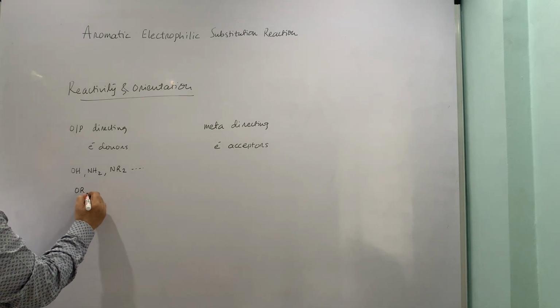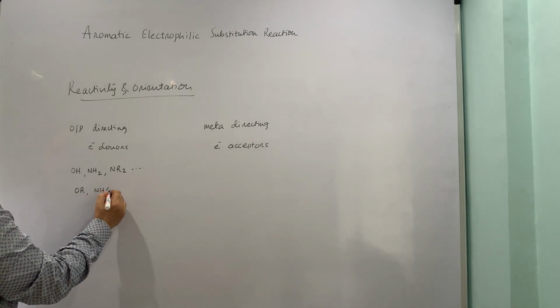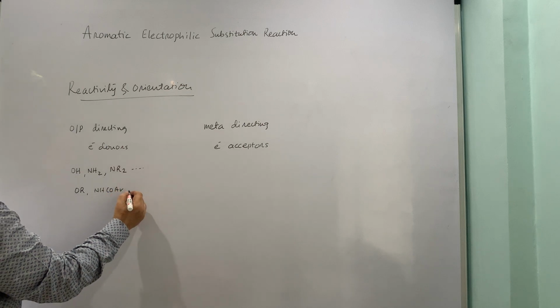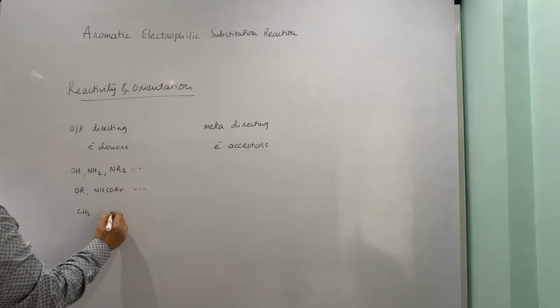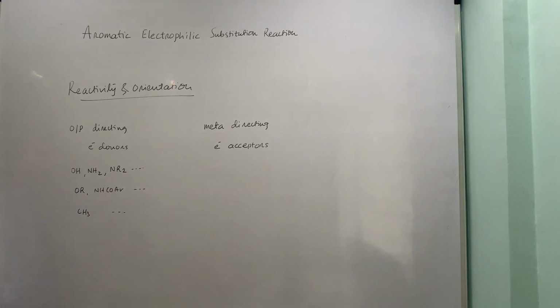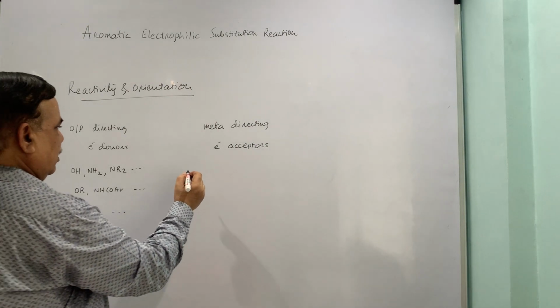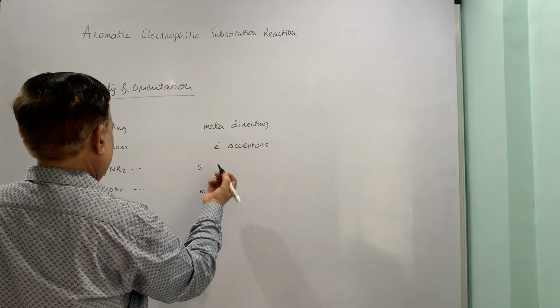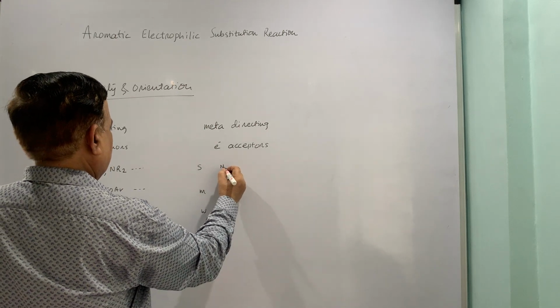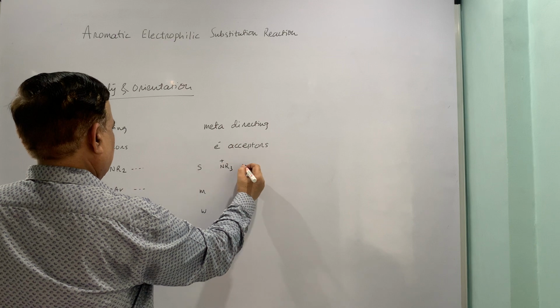Then OR, anilides, these are moderate, and alkyl groups, they are the weak. So strong, moderate and weak, that is the classification. Now here once again strong, moderate and weak, I am just putting a few illustrative examples of them.